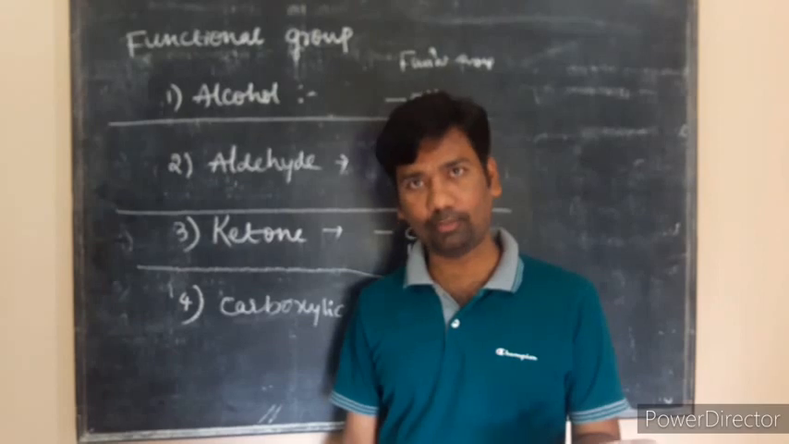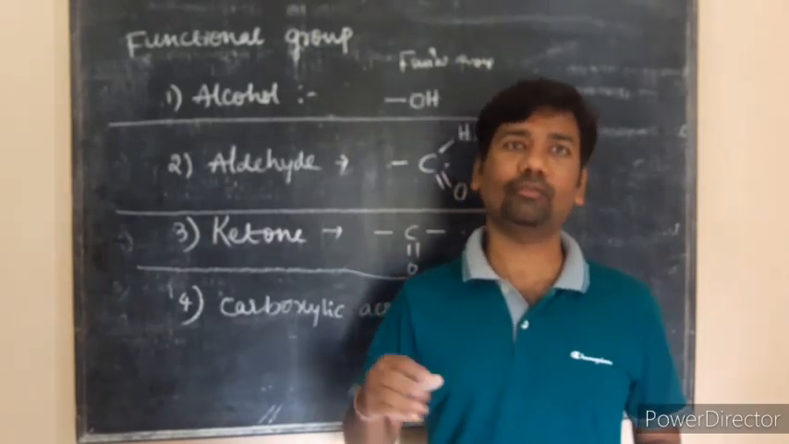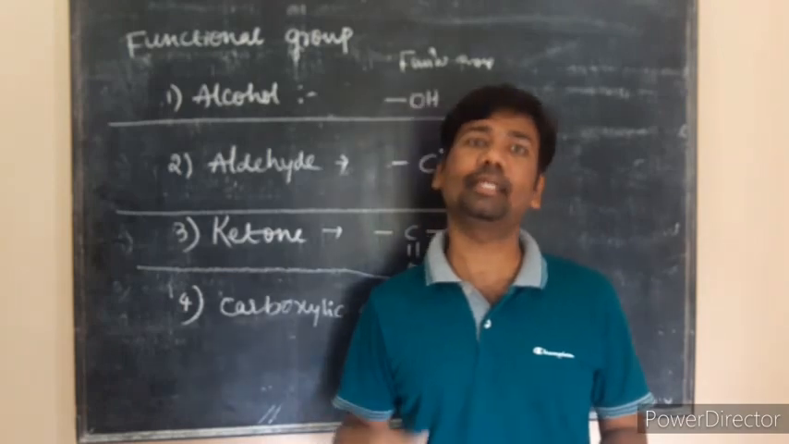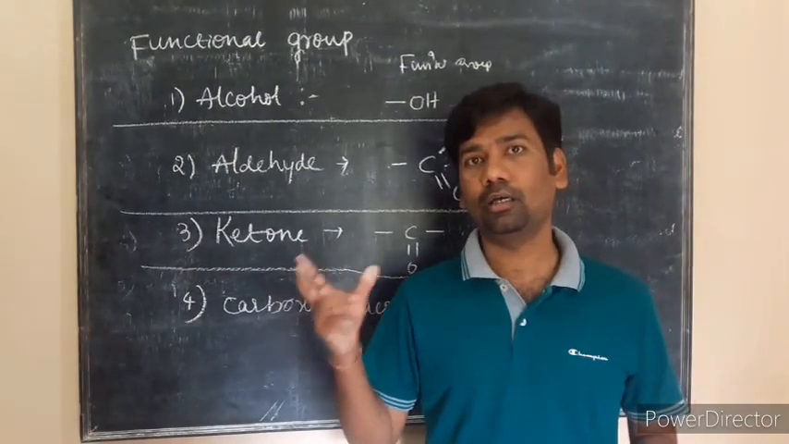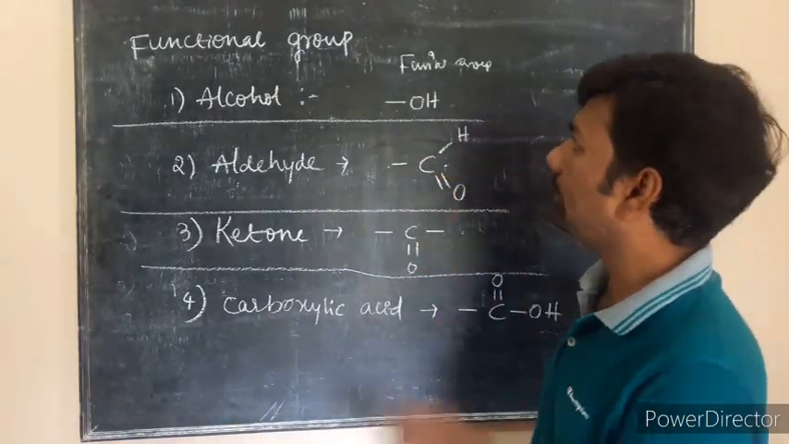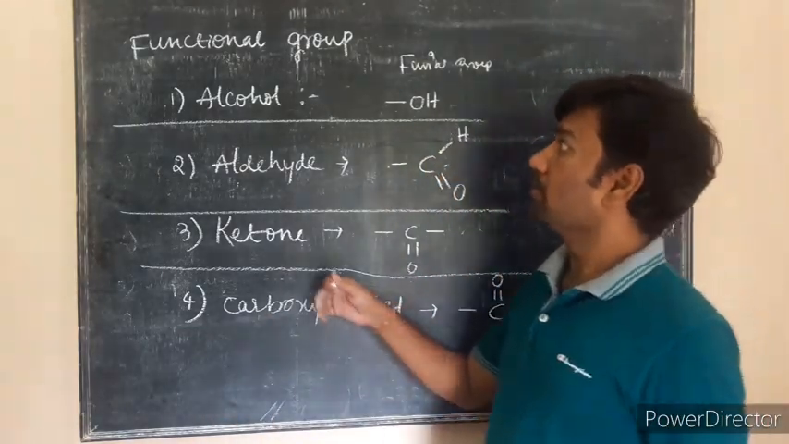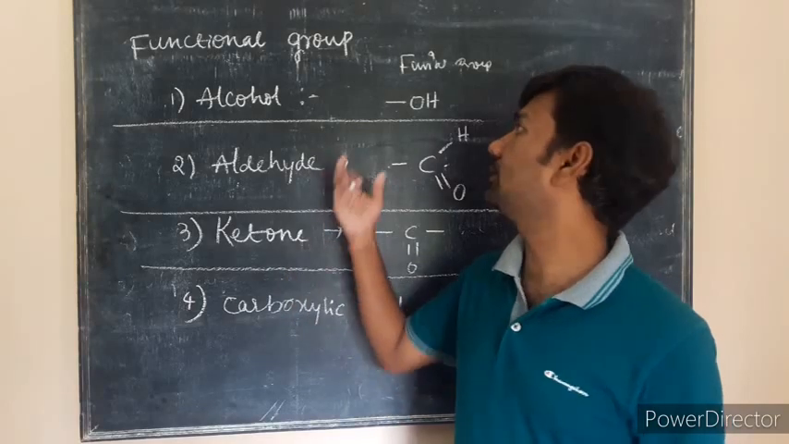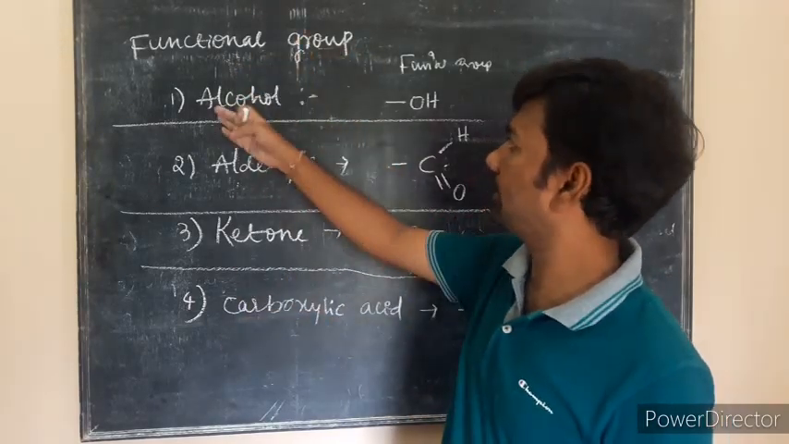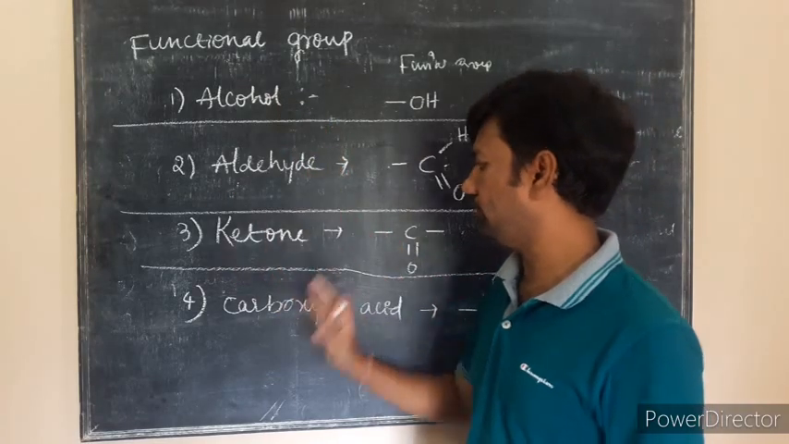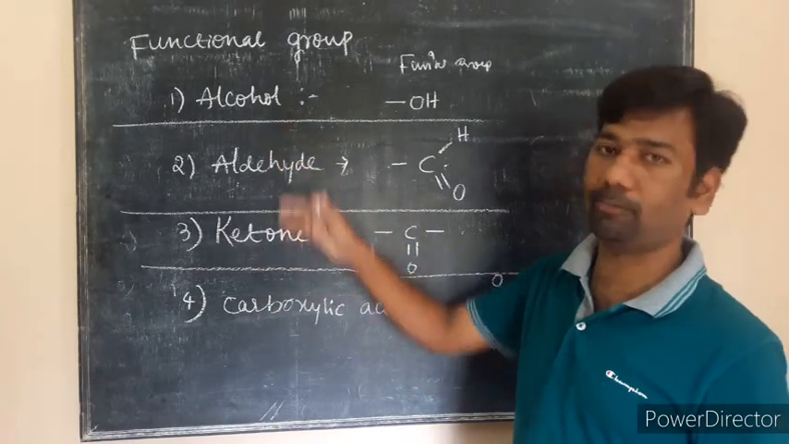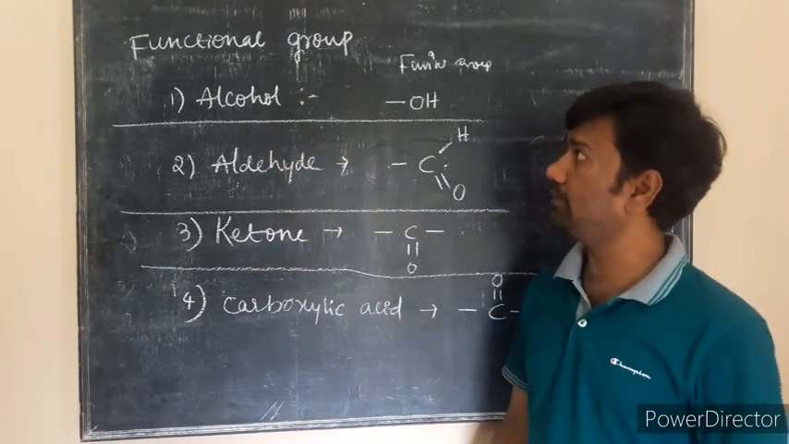In any hydrocarbon, if one or two atoms or a group of atoms replace hydrogen, then that is considered a functional group. Any hydrocarbon you can consider, if you are replacing one or more atoms, then this is considered a functional group. So we have many functional groups: alcohol, aldehyde, ketones and carboxylic acid. These four are the functional groups of carbon and its compounds.